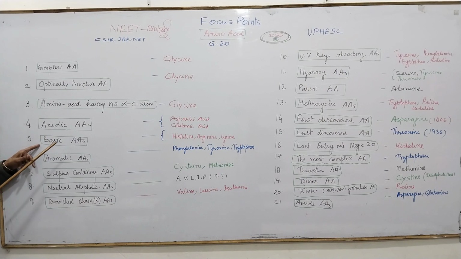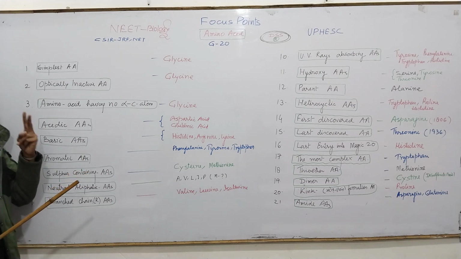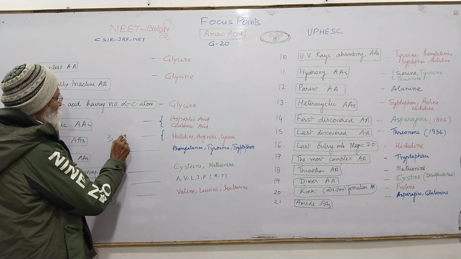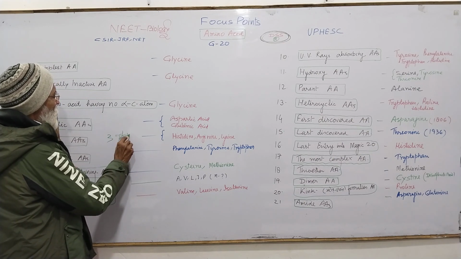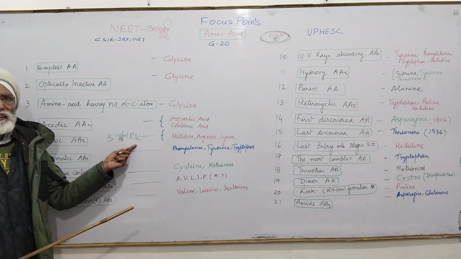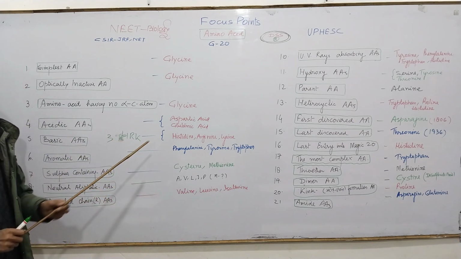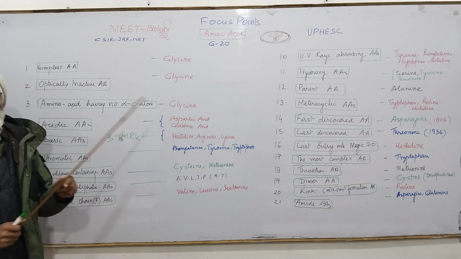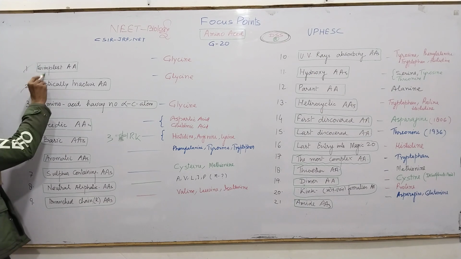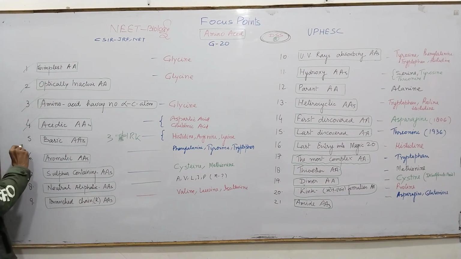Now, the basic amino acids, a very, very important and common question. It can be asked in your viva, or your teacher can ask, or a question can be raised in any competitive examination. You should have this basic knowledge. There are 3 basic amino acids. And how to remember them? Usually, I tell you that it is HRK, the single-letter codes. H for histidine, R for arginine, K for lysine. These are the 3 basic amino acids, never to forget, bhulna nahi hai. Okay, so your first question over, second over, third over, fourth over, and fifth over.